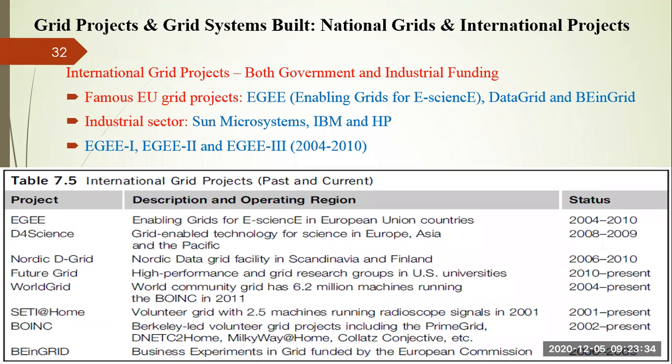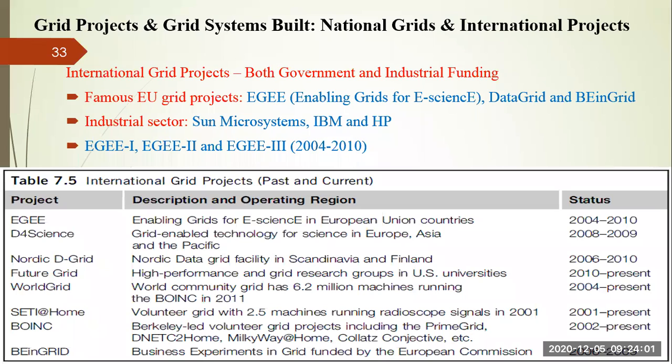Now, similarly, we have a lot of international projects also, international grid projects. So international grid projects may be sponsored by government or industrial funding. If a grid project is launched between two different countries, like many projects are offered by World Bank, that is based upon a particular region, like we are coming under Asia and Pacific region, right?